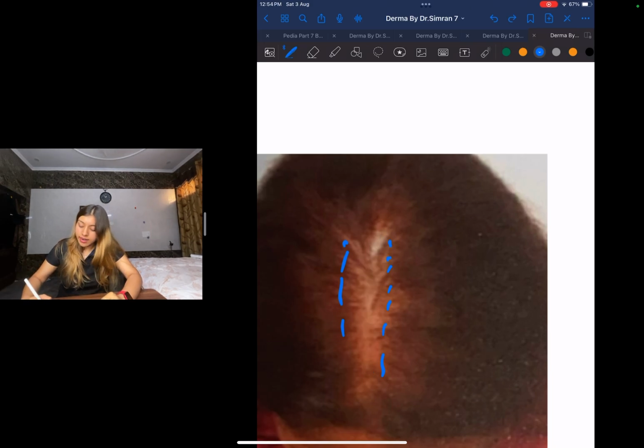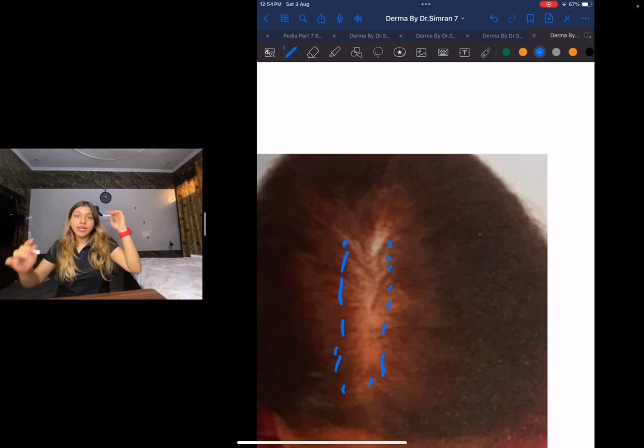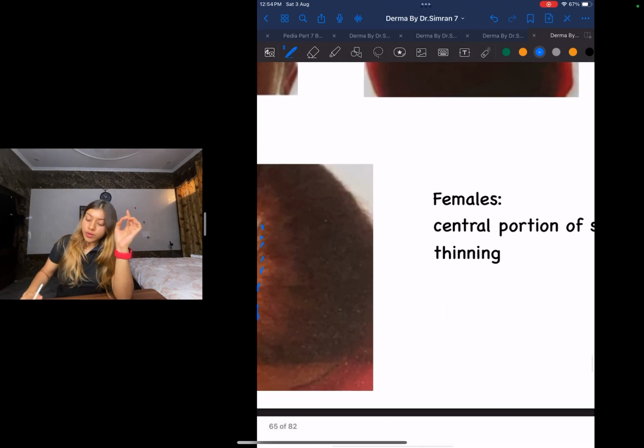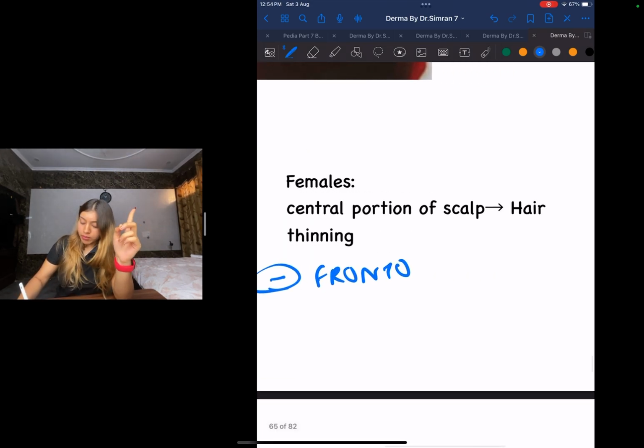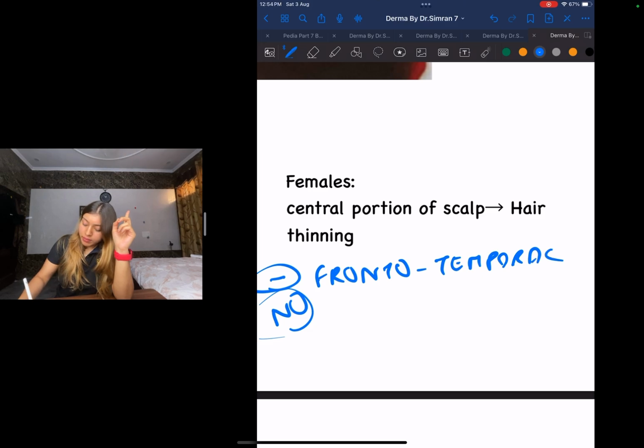You might have seen a lot of old ladies start losing their hair from here. One very important thing you need to know is that there is absence of any frontotemporal recession in females. So I'll write over here, no frontotemporal recession in females.